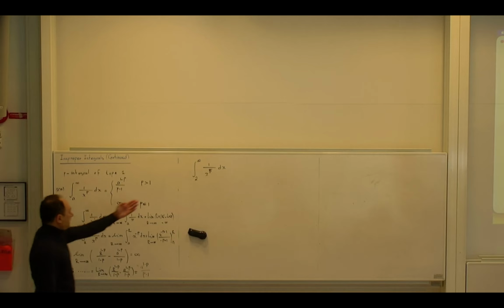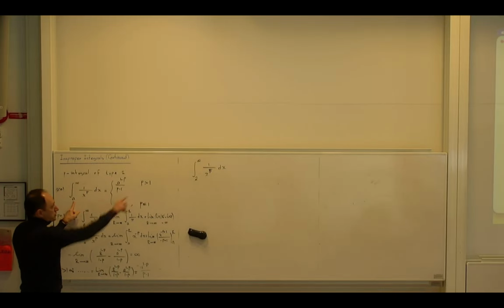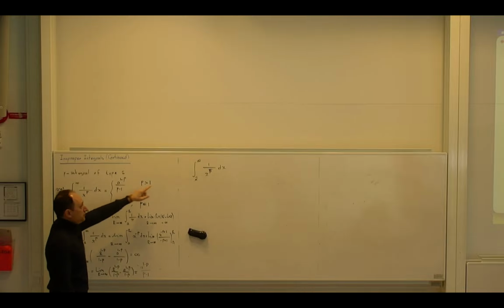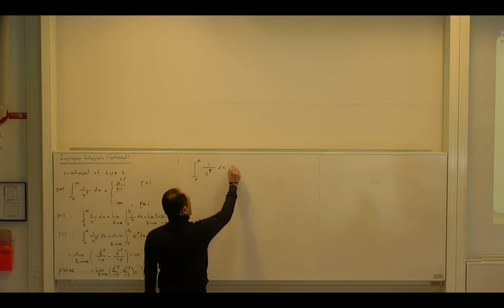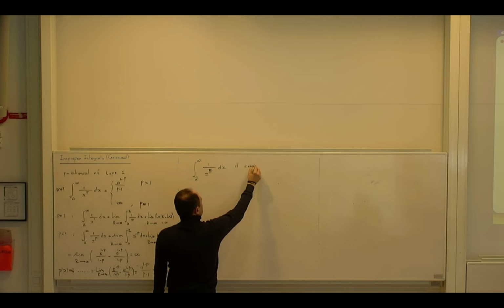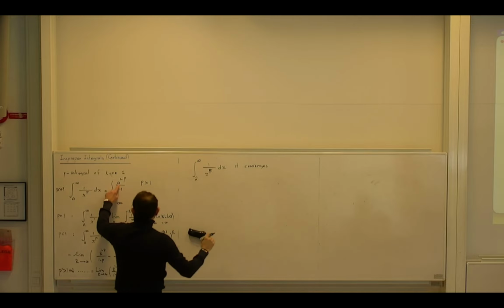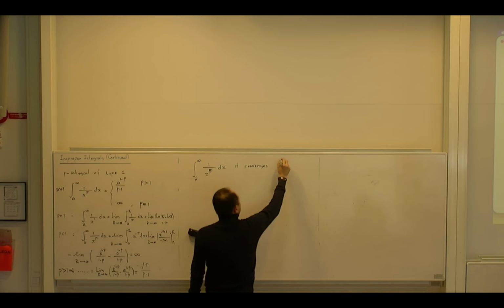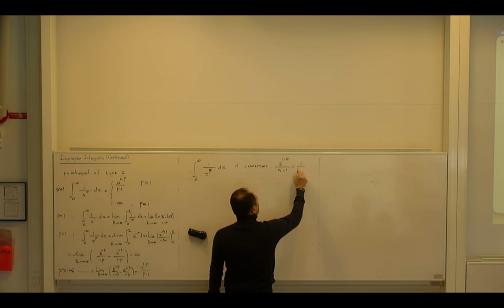Converges. Why? Can you see this is a p integral of the first type? It is comparable to this one. A is 2 in my problem, and p is 5. So p is greater than 1. So this means definitely this integral converges. And even if you want, you can say to which value it converges. It converges to, instead of a, you put 2. Instead of p, you put 5. Yes? Whatever that number is. So it is 1 over 60.